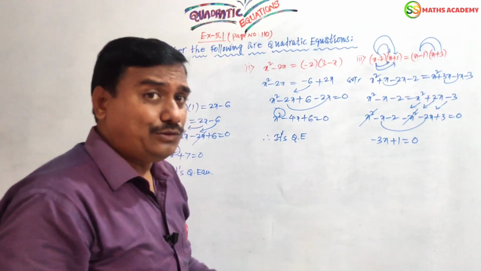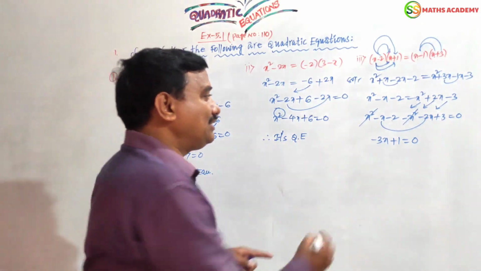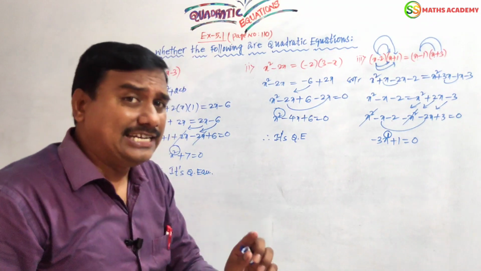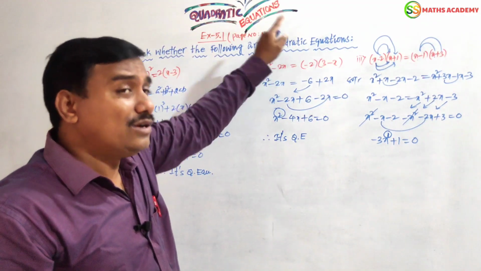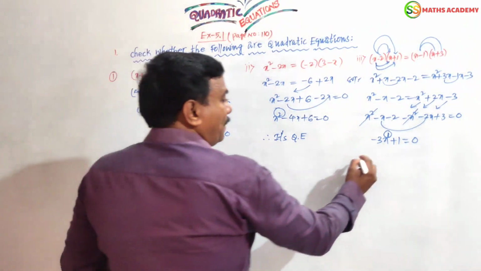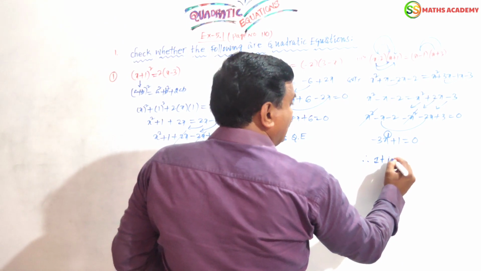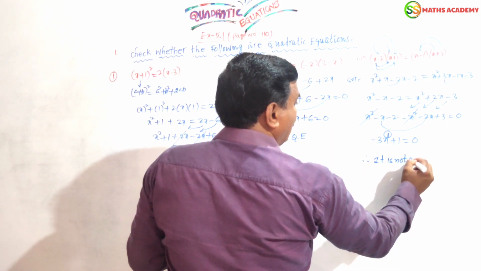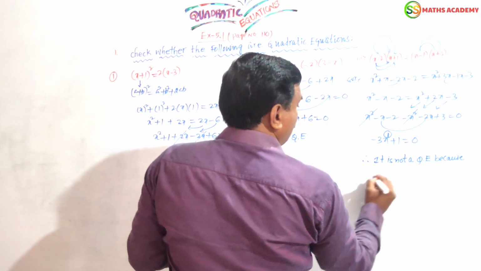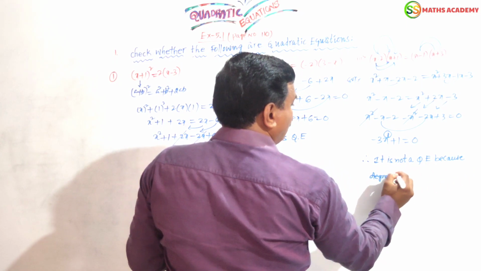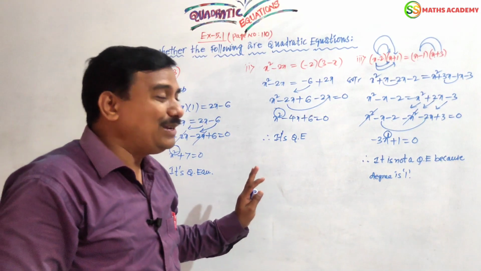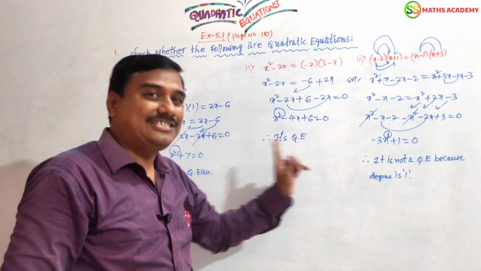In this final step, what did you observe? x has degree 1. When the degree is 1, it is linear. But here what is the question for us? Which is a quadratic equation? Yes, it is not a quadratic equation because the degree is 1. Therefore it is not a quadratic equation because the degree or power is 1. This is the simple solution of the first three answers.